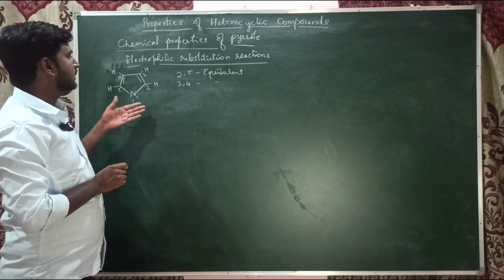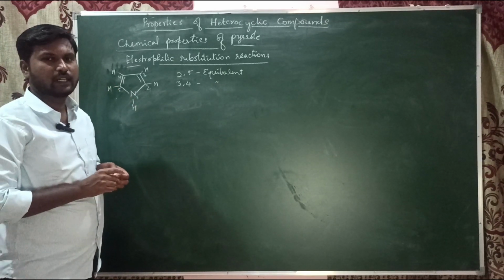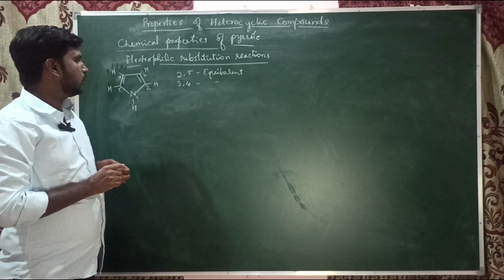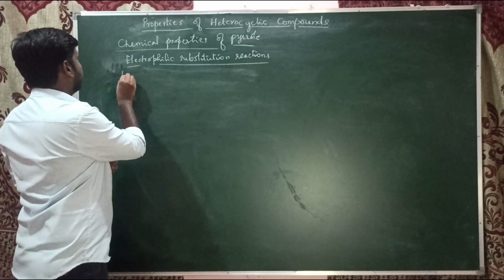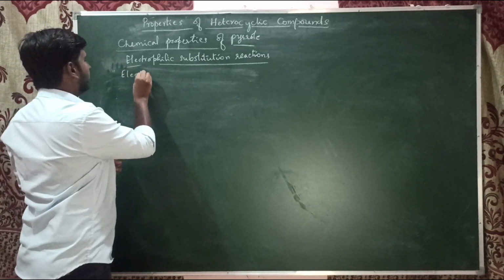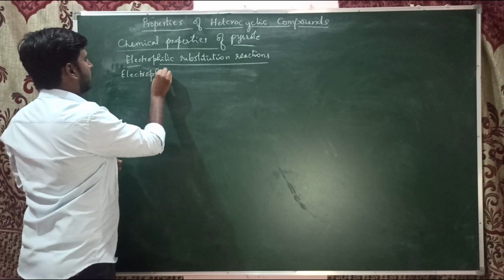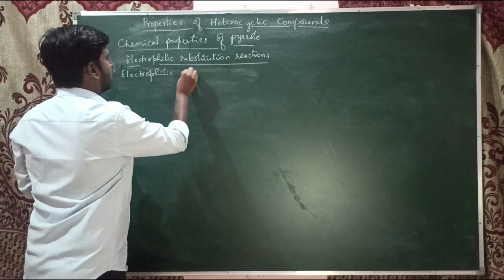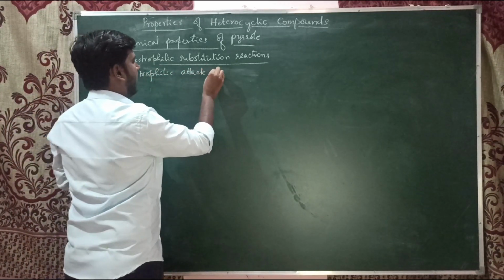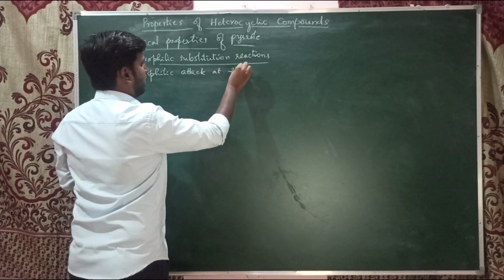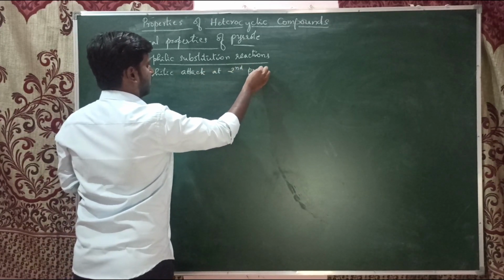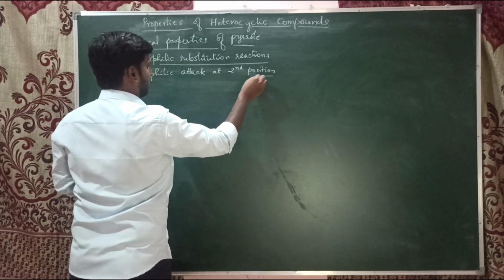So now let us see whether the second position or the third position gets more priority. Electrophilic attack at the second position.